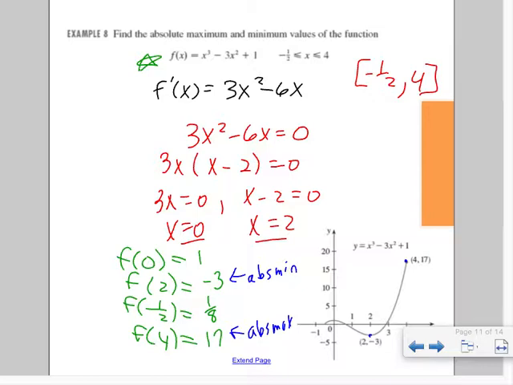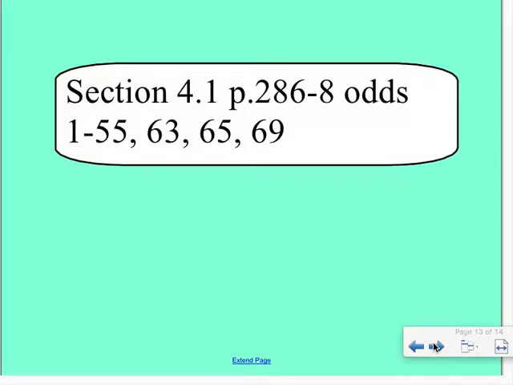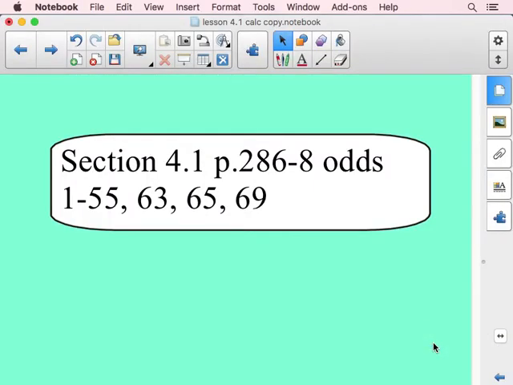Now we're going to practice these a little bit more. We'll probably do a few of them together tomorrow. But here's your homework. We're going to do the odds, 1 to 55, 63, 65, and 69. When is it due? Not sure yet. I'll mention it. Next week, probably. The very soonest, Monday.